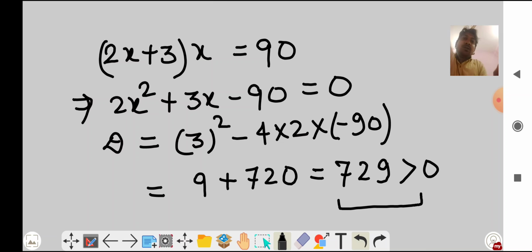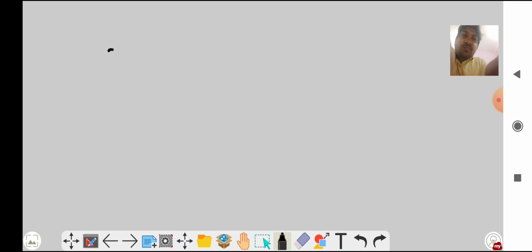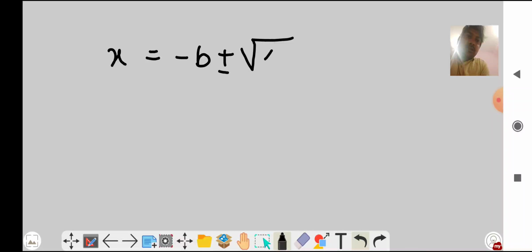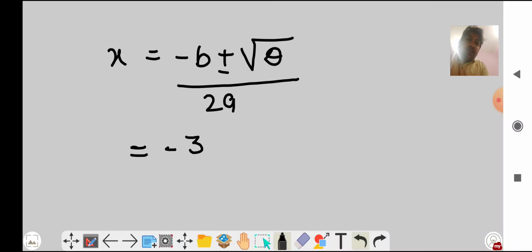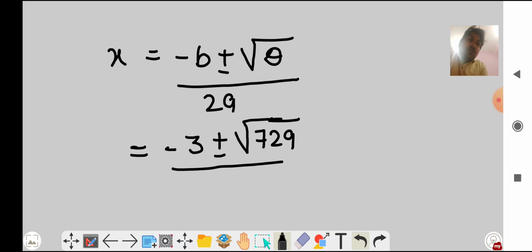So see here, now we can calculate x. So x is minus b plus minus under root D upon 2a. What is b? b is 3, so minus 3 plus minus under root 729 divided by 2 times a.